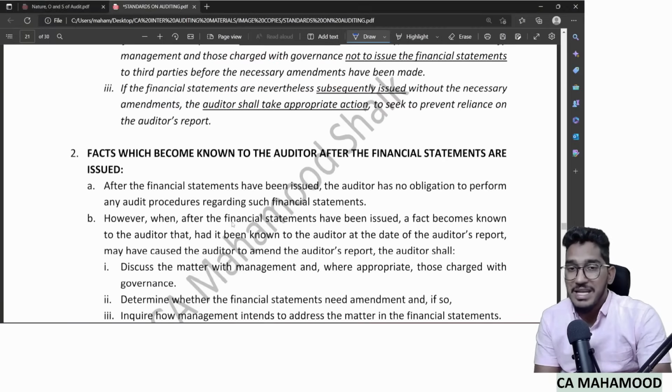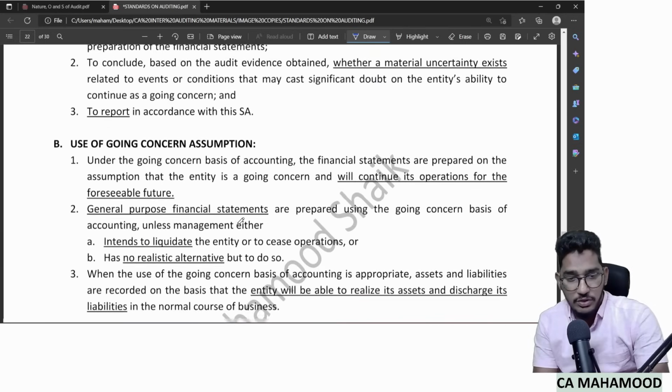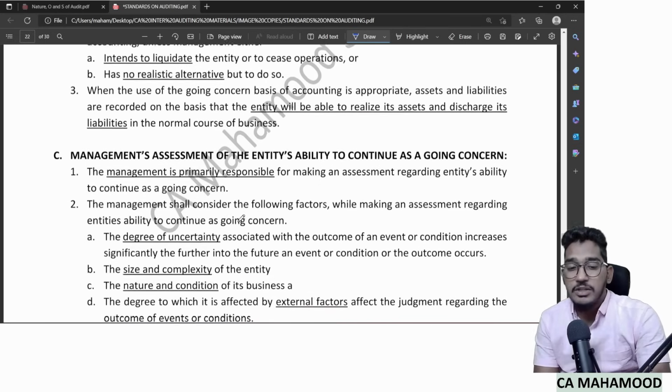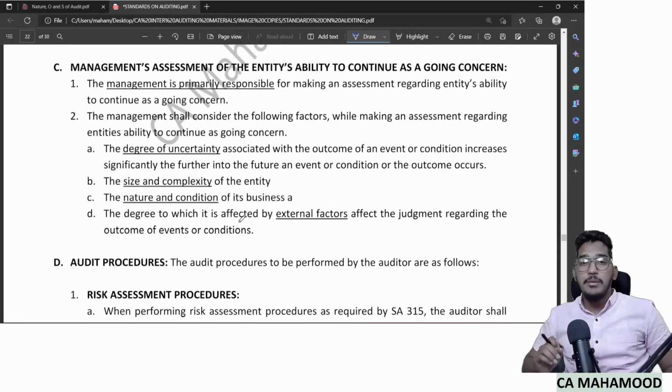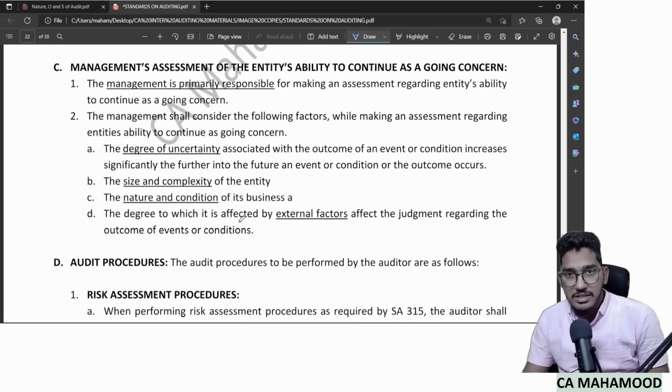That assessment is basically the responsibility of management of the company. And how will the management do that assessment, sir? On what basis will they decide whether the entity will continue for the coming 1 year or not? On what basis will they decide? Will the intention of the management alone be enough? No. The management's intention to continue alone will not be enough.